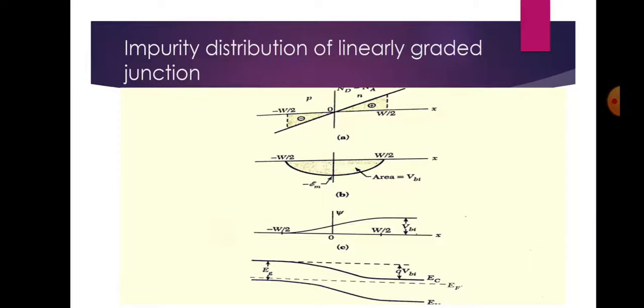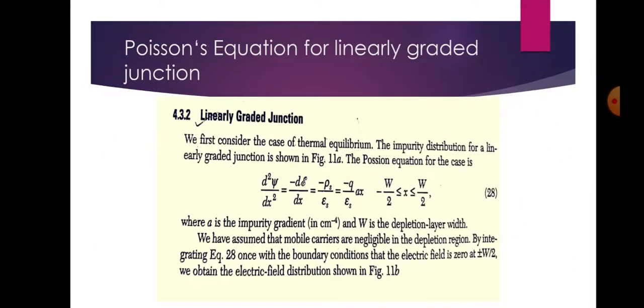Poisson's equation can now be written as d square psi by dx square is equal to minus dE by dx. This is equal to minus rho by epsilon s, which is equal to minus q a x by epsilon s, where x lies between minus W by 2 and W by 2. Here a is the impurity gradient in centimeter to the power minus 4 and W is the depletion layer width. We have assumed that the mobile carriers are negligible in the depletion region.